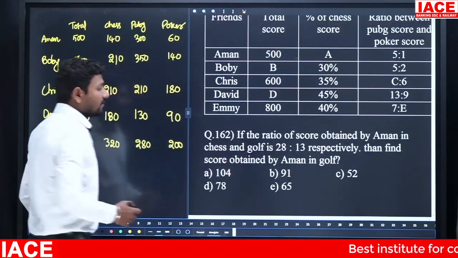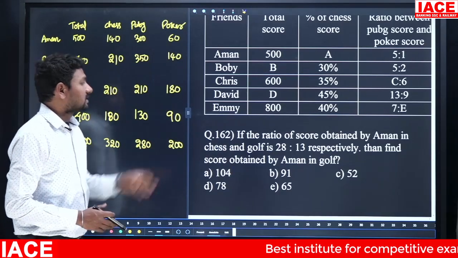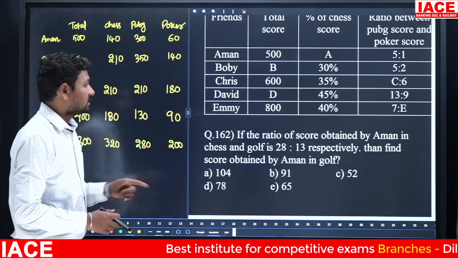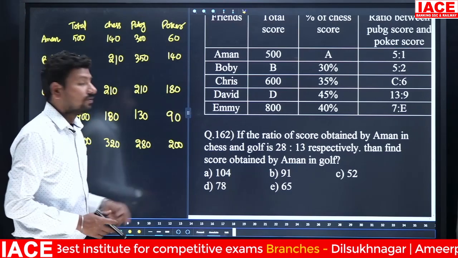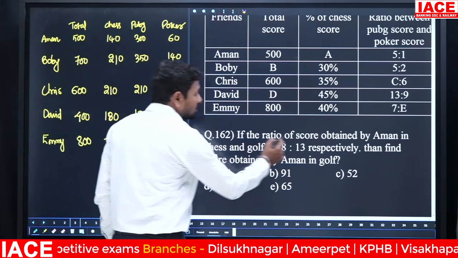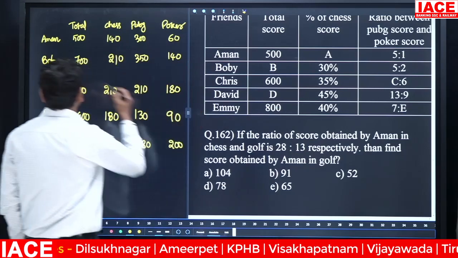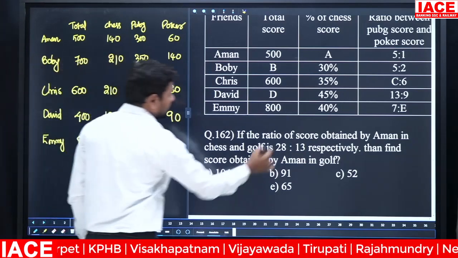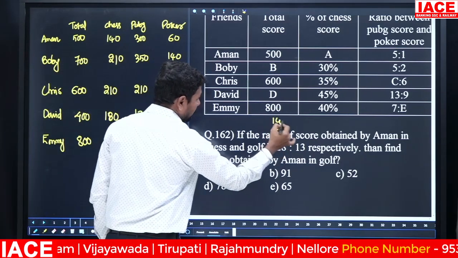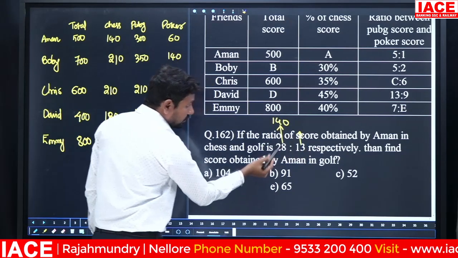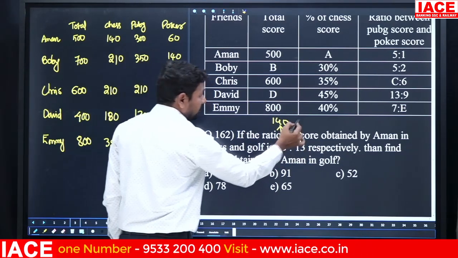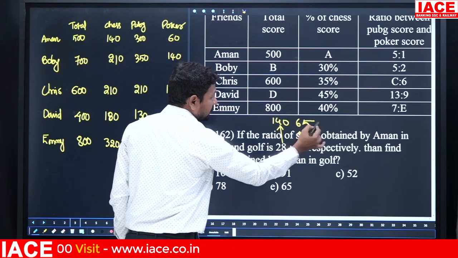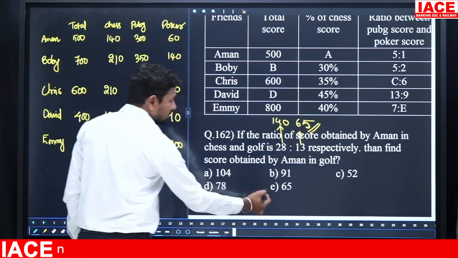Look at this. If the ratio of score obtained by Aman in chess and golf is 28:13 respectively, then find the score obtained by Aman in golf. Aman is the first person. Chess is how much? 140. 28 parts is equal to 140. We need to calculate 13 parts. 28 of value 140, 13 of value 6.5. It is equal to 65. Then the answer is 65. Option E.